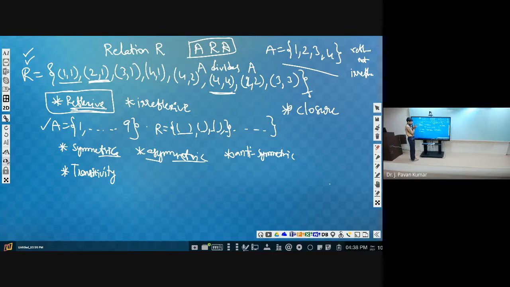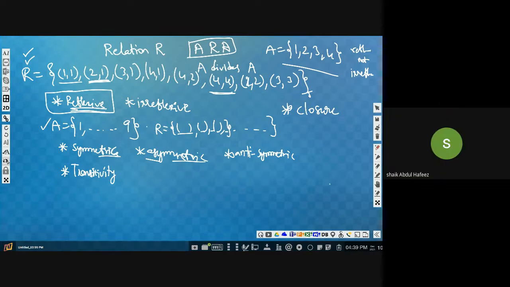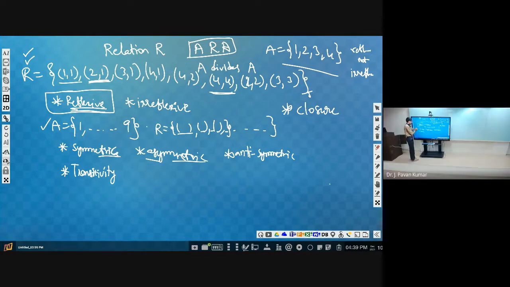Shall I repeat the question? Yes, sir. See here, set A is there and the relation R is there. A has some elements, 1 to 9. Now R has some tuples. By seeing this, can you say which tuples are missing to claim this relation as reflexive?